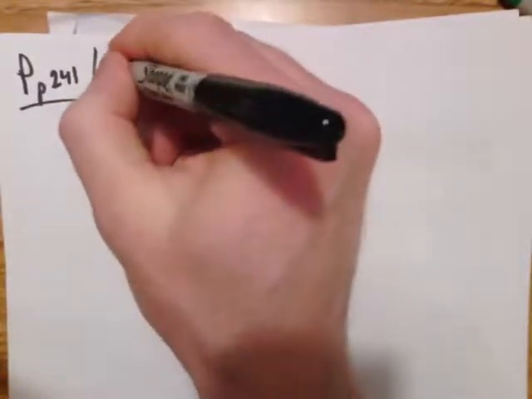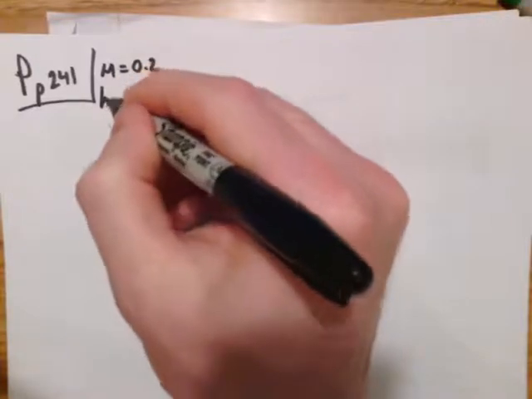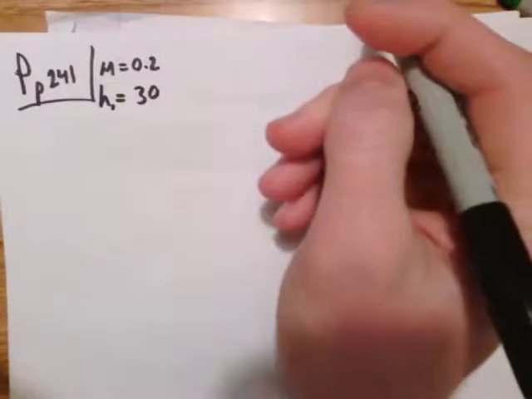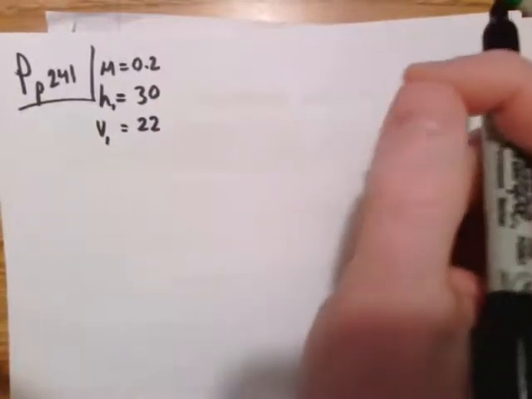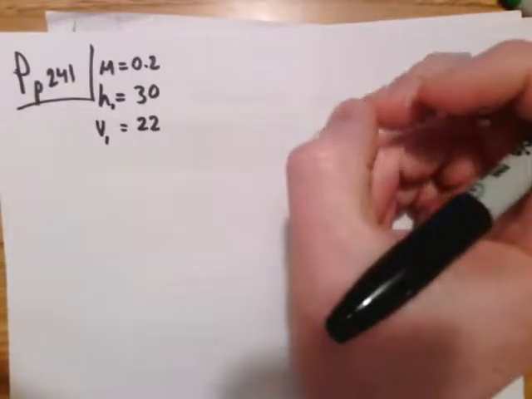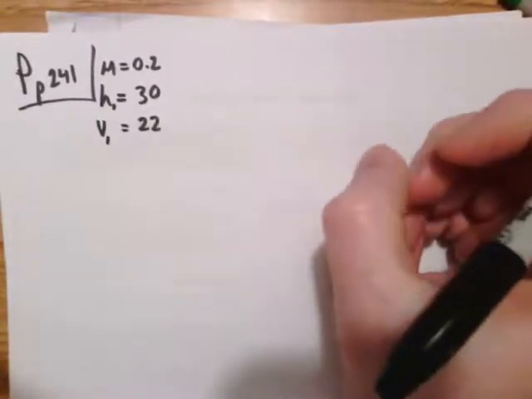Okay, practice on page 241. It says a 0.2 kilogram ball, so m equals 0.2, is thrown straight up from the edge of a 30-meter tall building. Okay, so the height to start, I'll say h1, equals 30, at a velocity of 22 meters per second, so v1 equals 22. The ball moves up to the maximum height and then falls to the ground at the base of the building. Use the law of conservation of energy to answer the following questions, assuming that the reference level for gravitational potential energy is ground level.